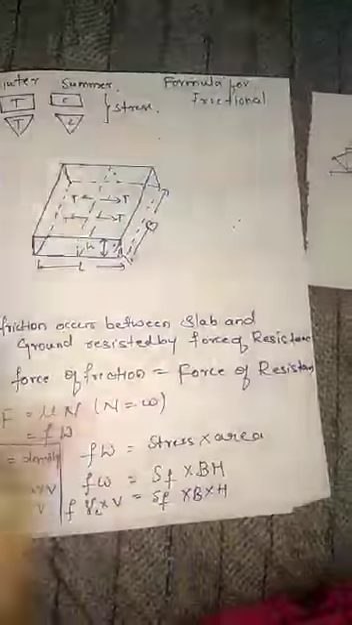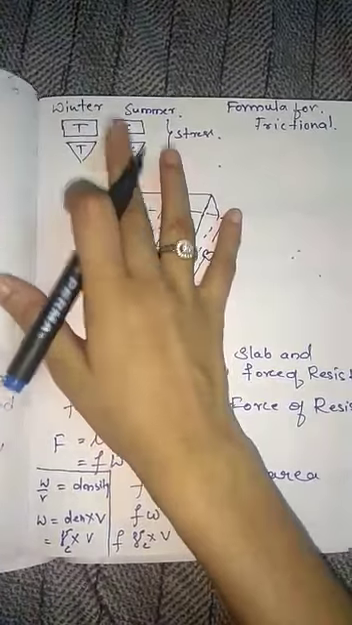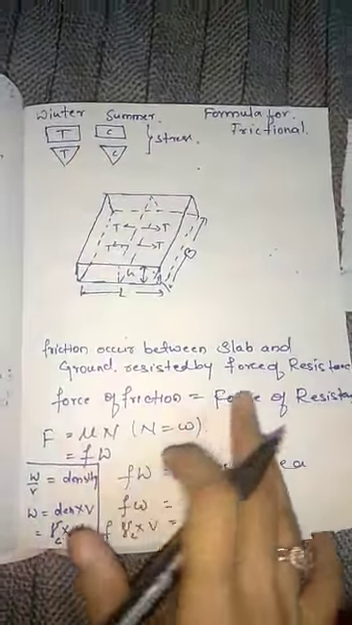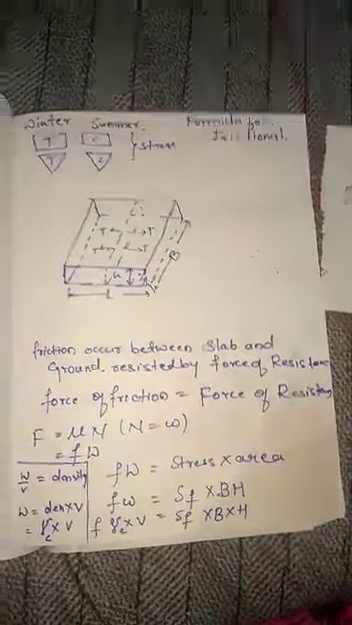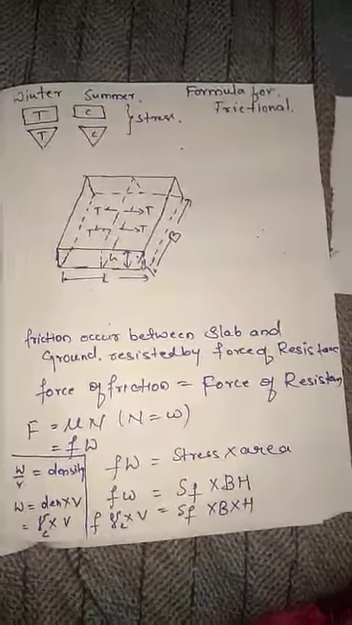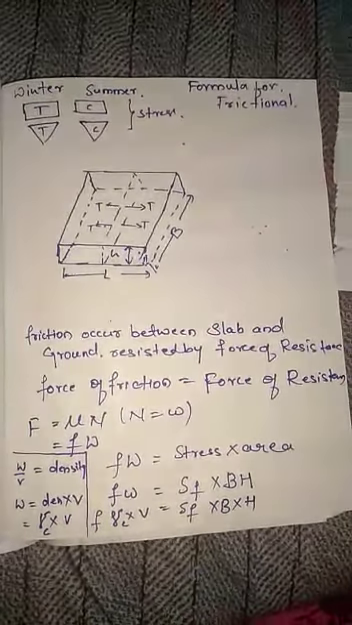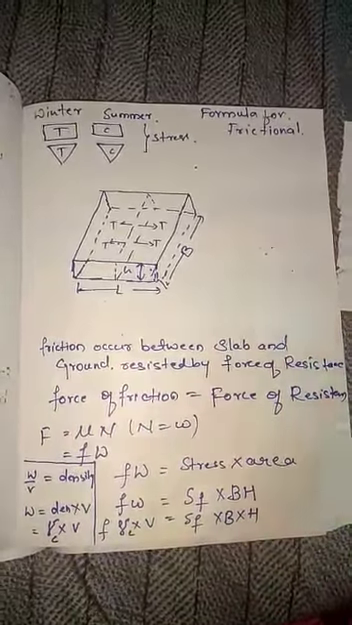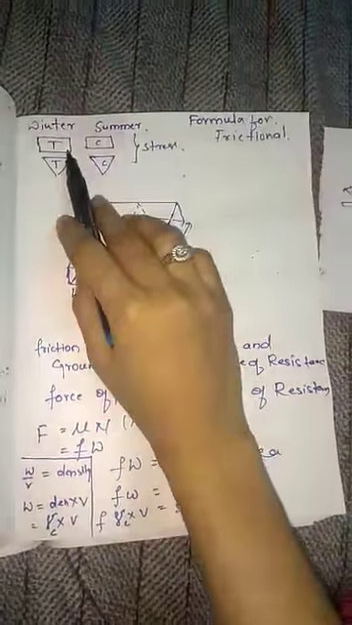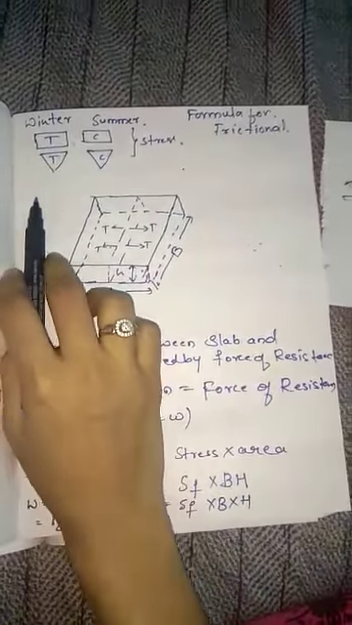Here, I will explain the winter season. I will take the winter season and analyze this frictional stress, because we know that the CC pavement is of concrete. We know that concrete is weak in tension and good at compression. Because of this weakness in tension, it is the critical condition. Because of that, we should consider this winter season condition.